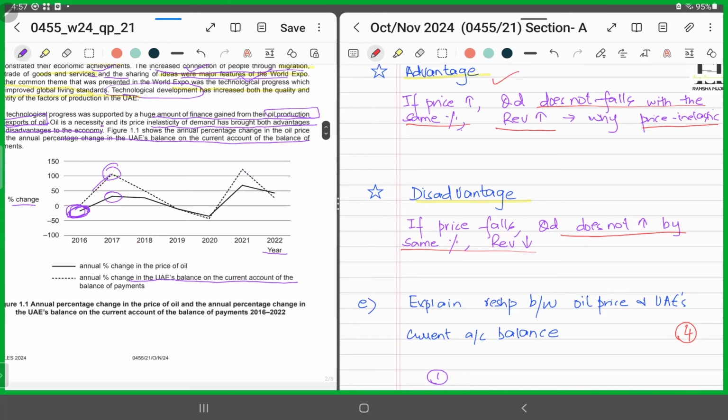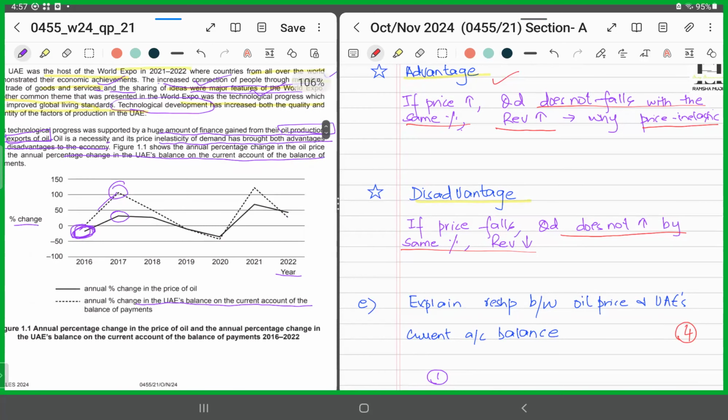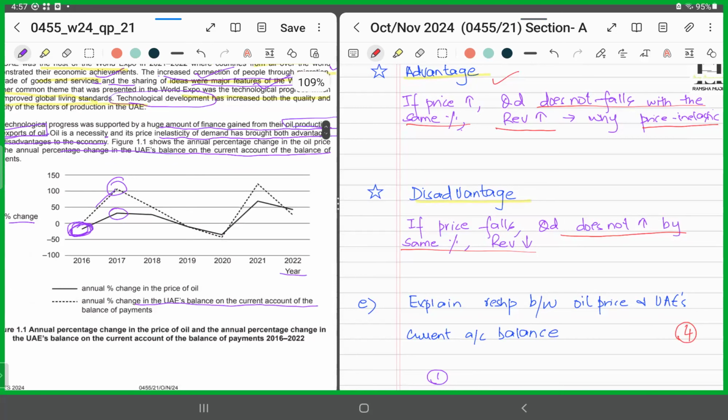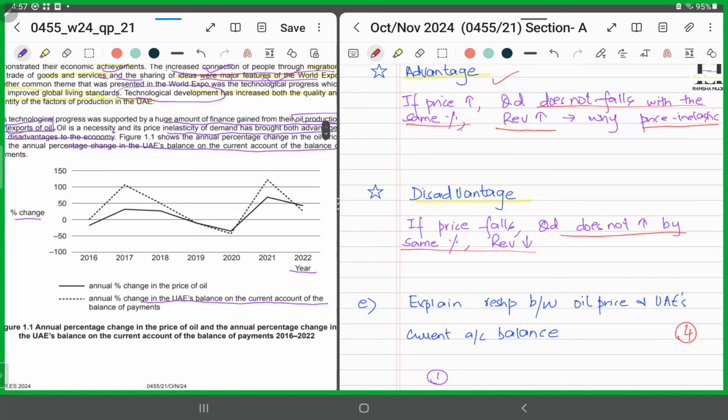Remember, I told you that there exists a direct relationship. How? Because if you look closely at the diagram, I'll zoom in for you. Whenever the percentage change was increasing, again, there was a positive impact on the current account balance. They are both moving in the same direction. Wherever there's a peak in the current account balance, there is a peak in the percentage change. And whenever the percentage change started to reduce, the same was followed in the current account balance as well.